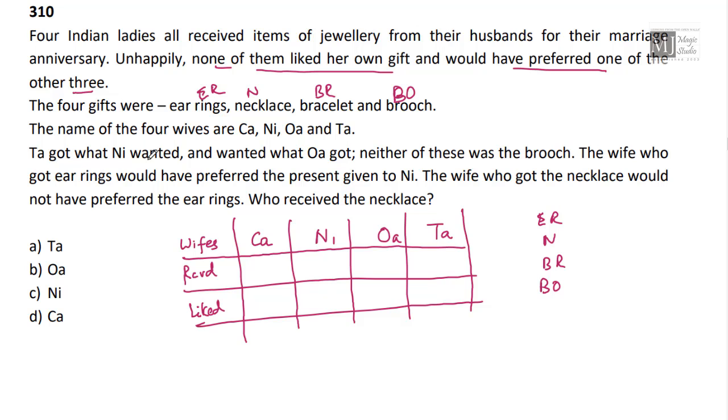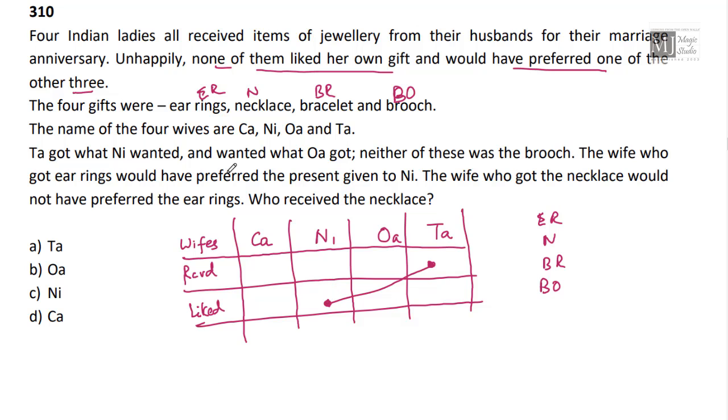Ta got what Ni wanted. Ni wanted something, and that is being received by Ta. So Ni wanted, and that is received by Ta.